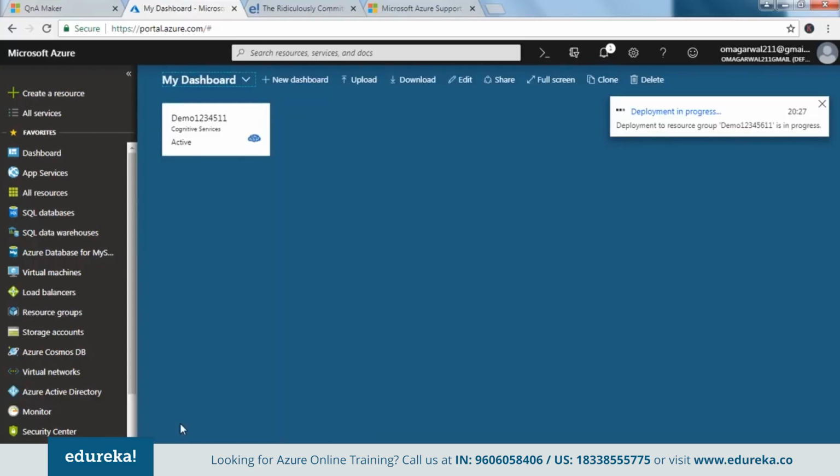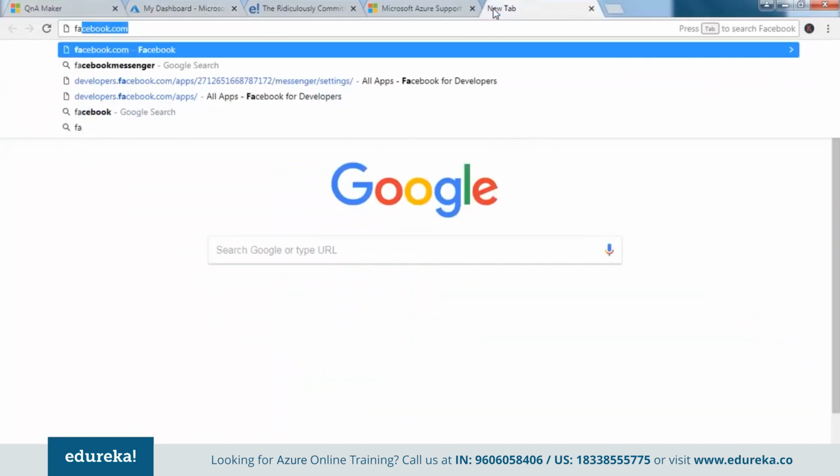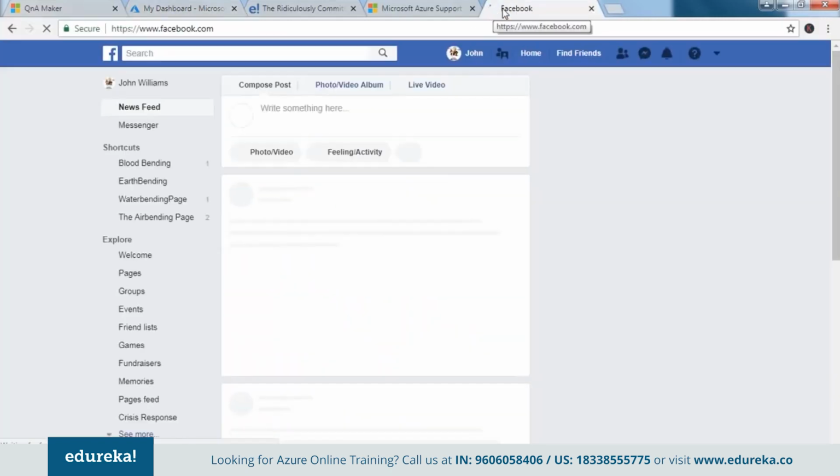That is, I would be creating an application on my Facebook Messenger, and on that I would be putting in this chatbot. So if I throw in these queries, my Facebook Messenger would reply. That means the chatbot would reply using my Facebook Messenger. For that, we need to integrate our chatbot with the Facebook Messenger. So how do we do that? For that, we need a Facebook account. While this thing works out, let's do that.